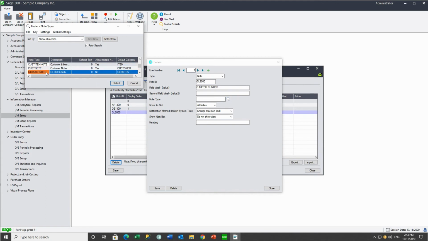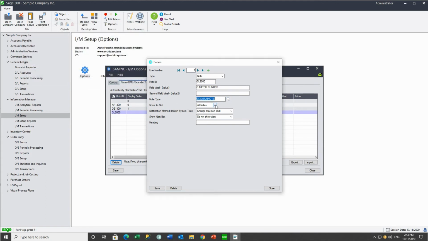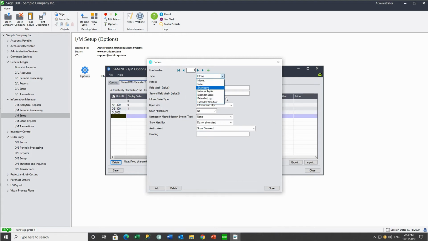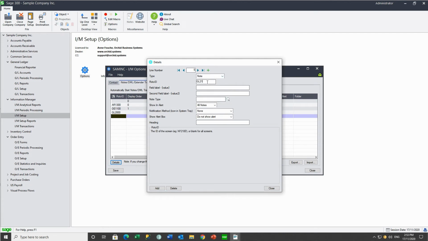The note type is GL batch note. We're going to show it in the alert. And the same for GL journal.